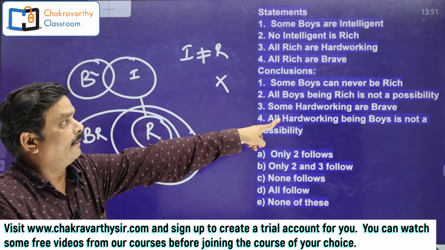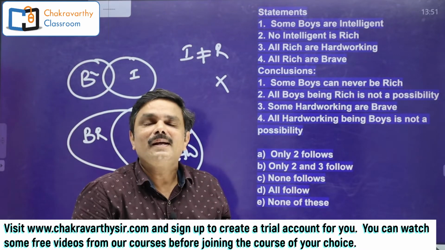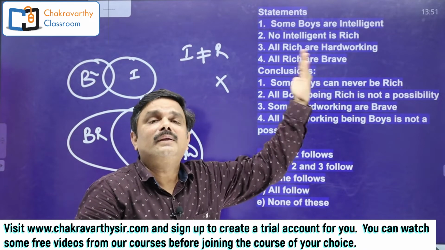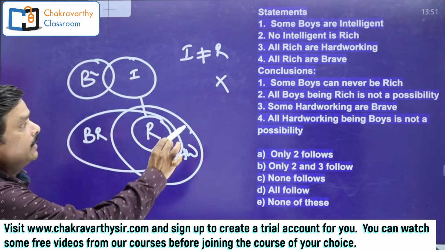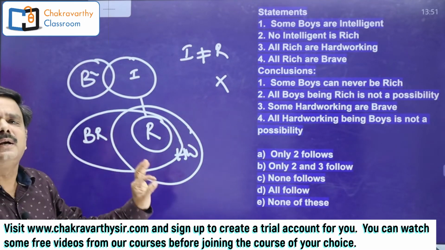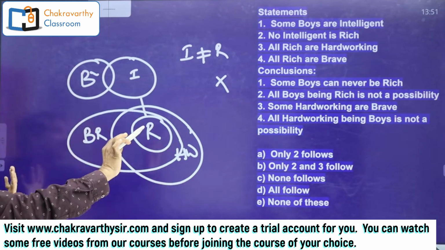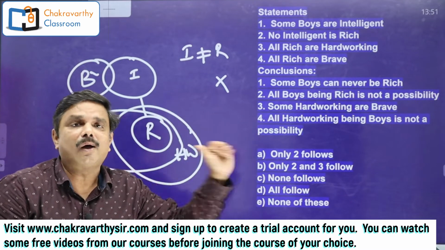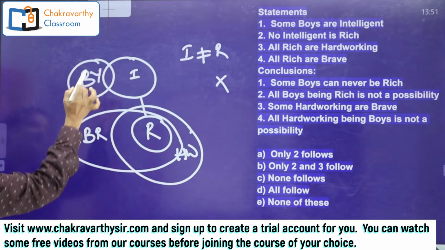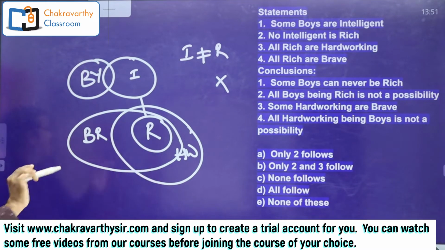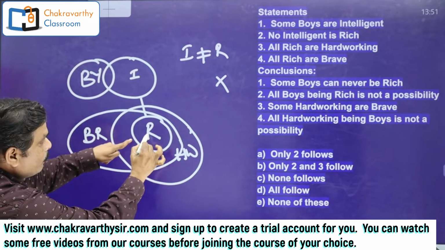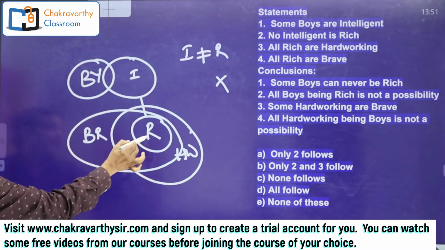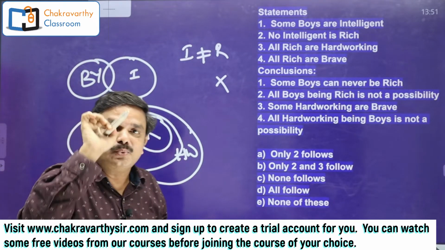Remember that one. Then what's the second one here? All boys being rich is not a possibility. They are claiming that this is not a possibility. First you check this one, then you go for whether their claim is right or wrong. What is this one? All boys being rich, whether it is possible or not. You see, all boys being rich means if you keep boys here, simply visualize that one. If you keep boys here as a subset of rich, automatically rich and intelligent must merge with each other.